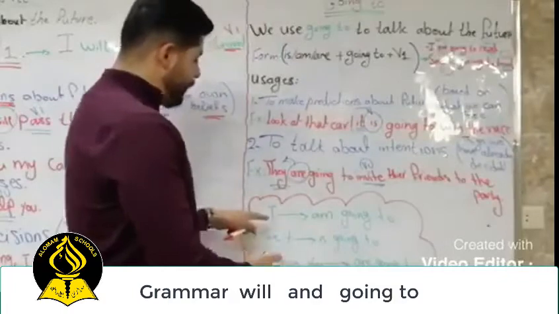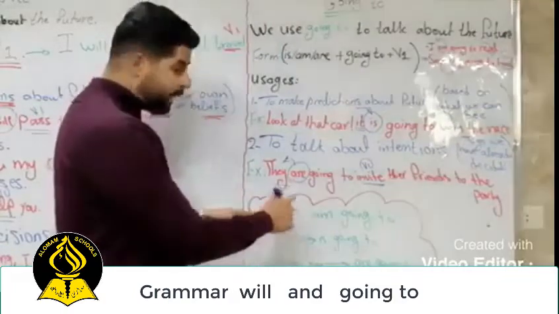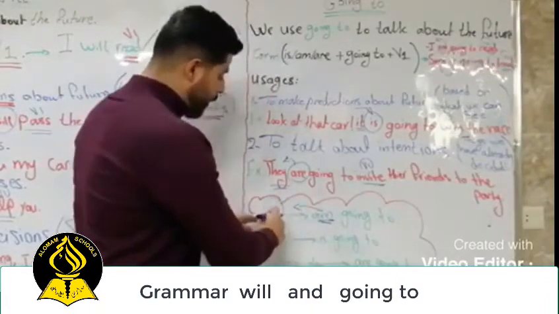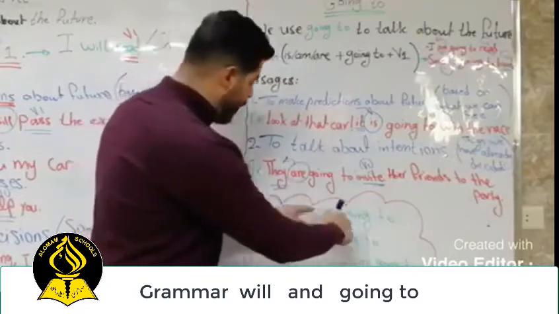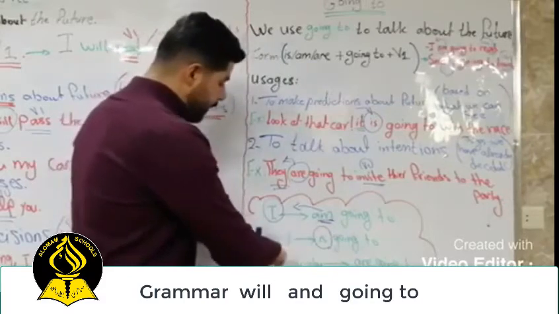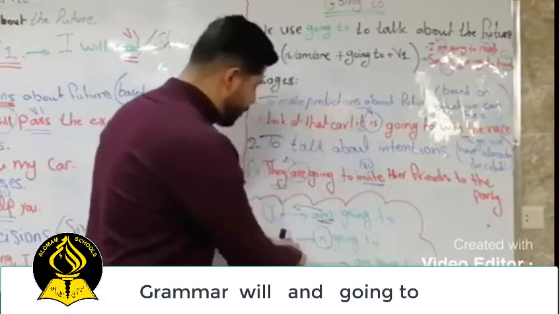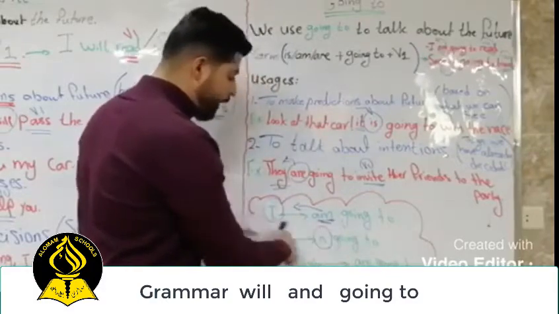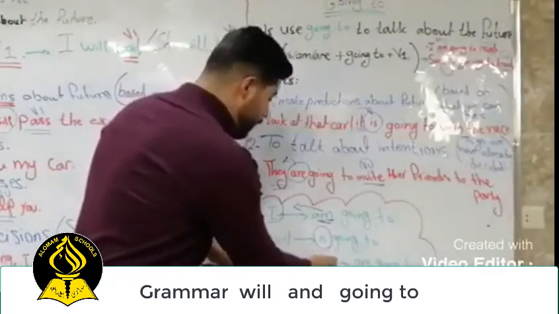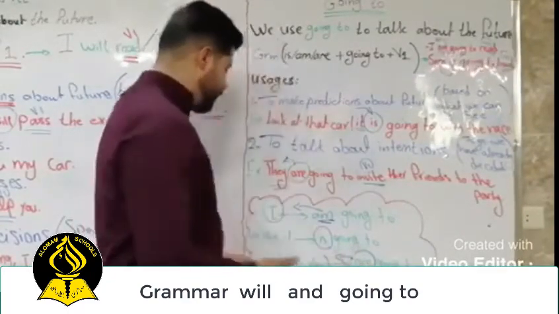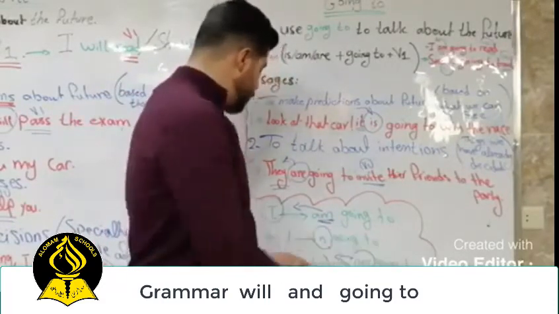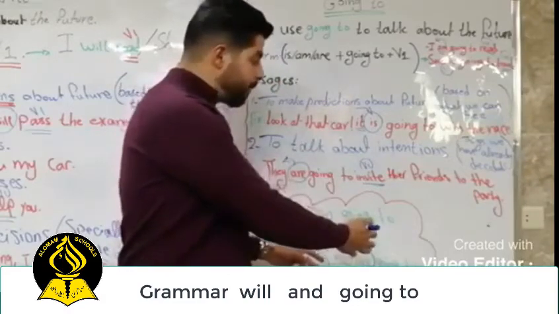Now, note here, we have something important. We use am with the pronoun I: I am going to. We use is with singular pronouns: he, she, it. He, she, it is going to. So it is going to, she is going to, he is going to, Sarah is going to, Muhammad is going to, whatever. Next, we use are with the plural pronouns: we, they, you. So you are going to, we are going to, they are going to.